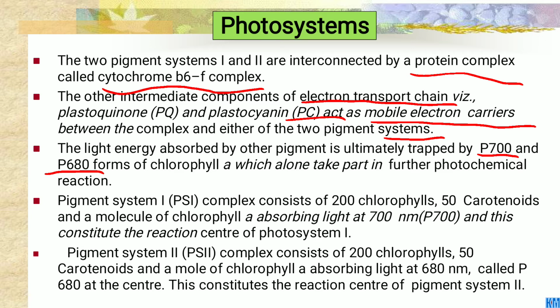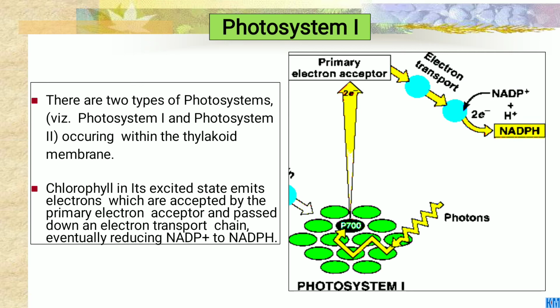Then the pigment system 2 complex consists of 200 chlorophylls, 15 carotenoids and a molecule of chlorophyll A absorbing light at 680 nanometers. This constitutes the reaction center of pigment system 2. In this slide you can see photosystem 1 and photosystem 2, absorbing light at different wavelengths.